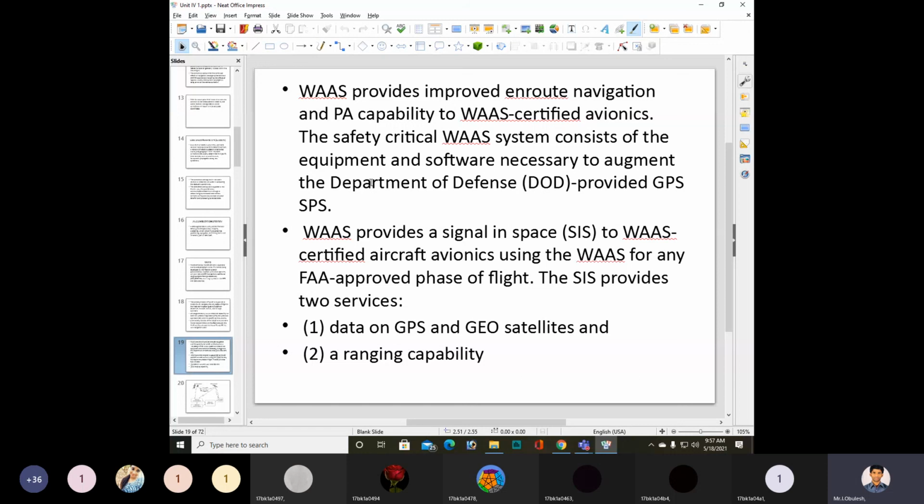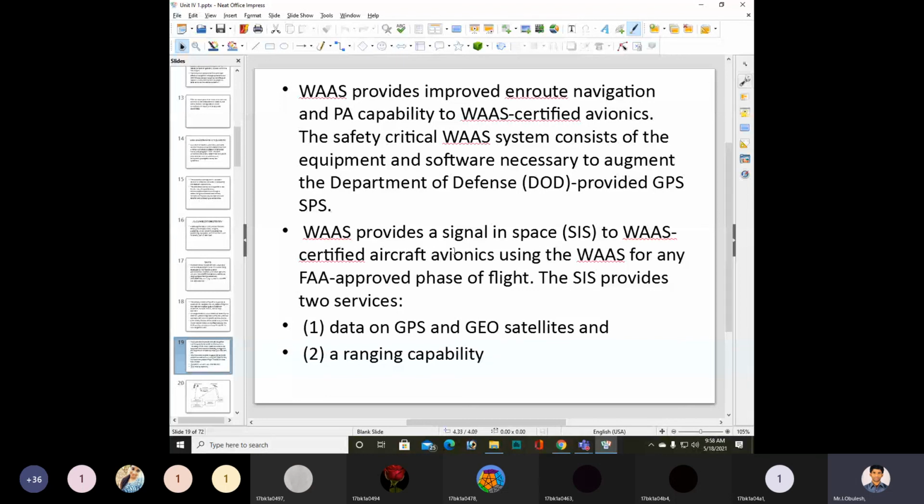The safety-critical WAAS system consists of the equipment and software necessary to augment the Department of Defense provided GPS SPS.